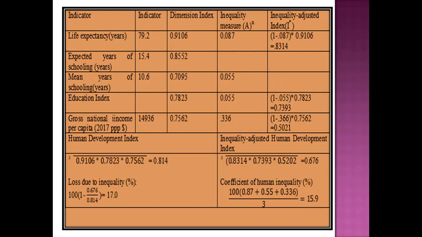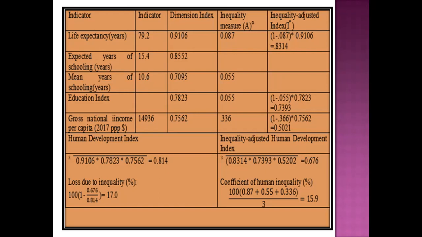So the inequality measure, the Atkinson inequality measure. How do we measure the inequality measure? You have to understand how to calculate this inequality measure, where alpha, which we already defined, will be equal to 1, and the value of the Atkinson inequality measure for life expectancy at birth will be 0.087.